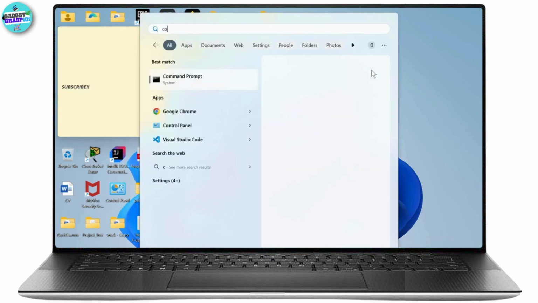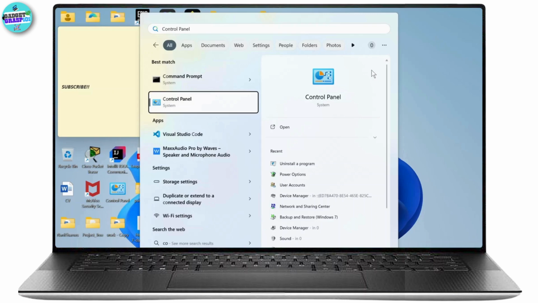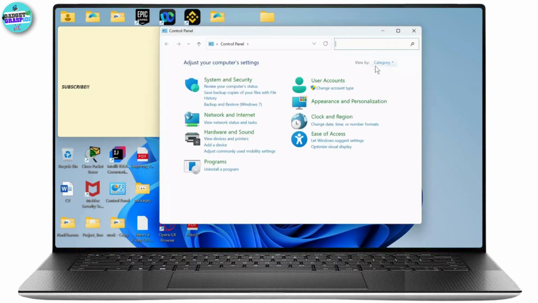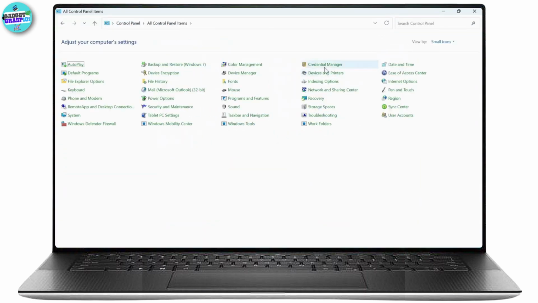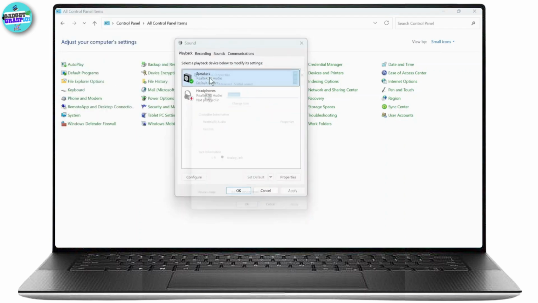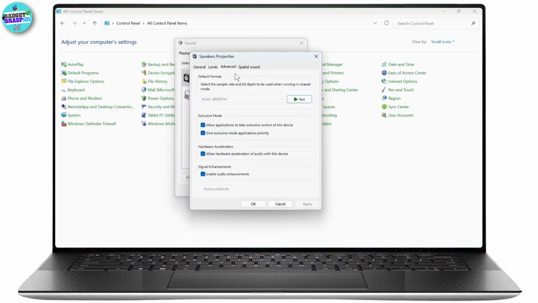panel. So search for control panel, and after you find control panel, open it up. After you open it up, you can then view it by small icons, and after you view it by small icons, there you should see an option for sound. Tap on sound, and after you open it for sound, simply select your speaker. And now what you need to do is, there you will see different options.